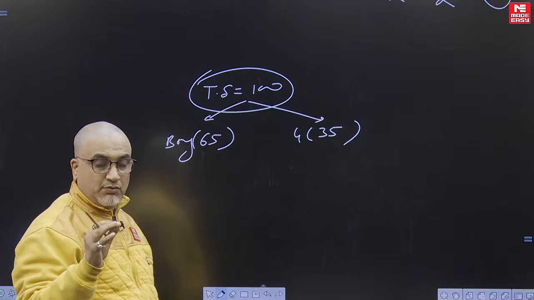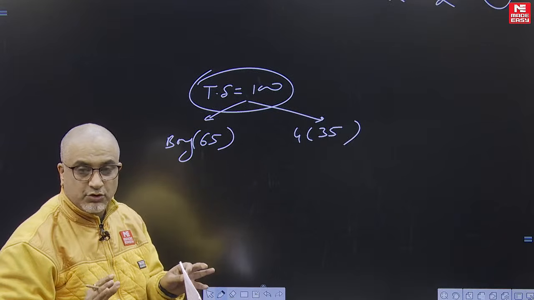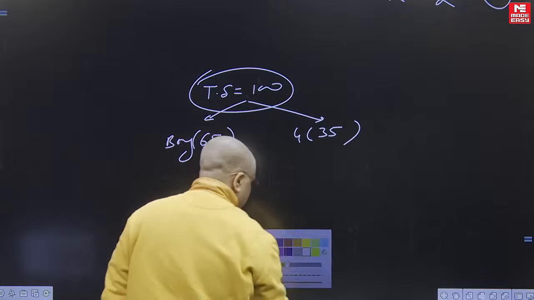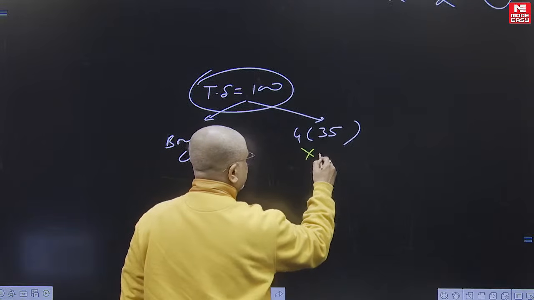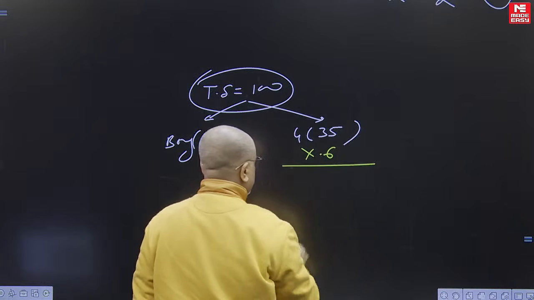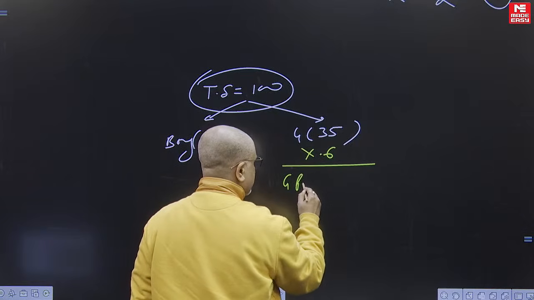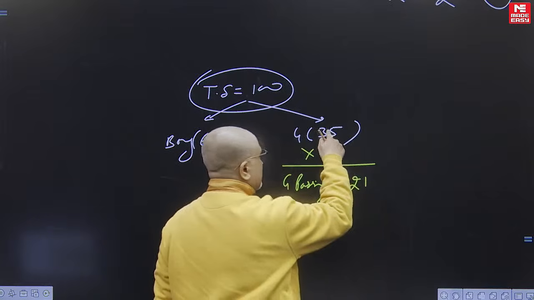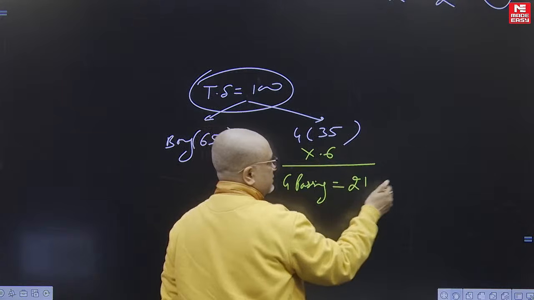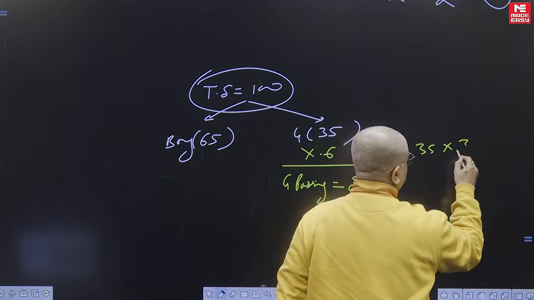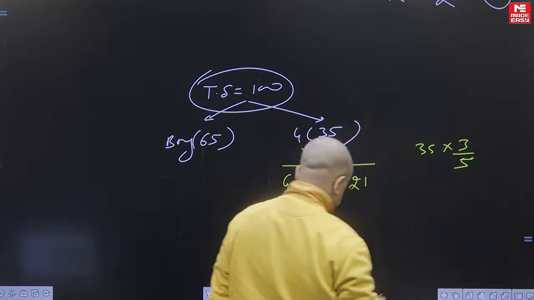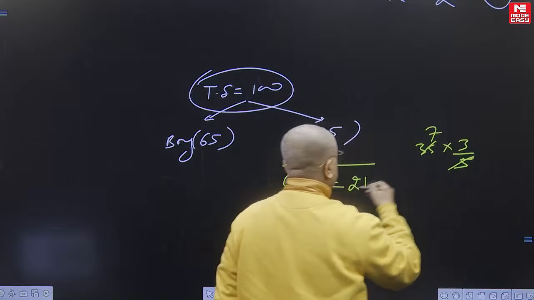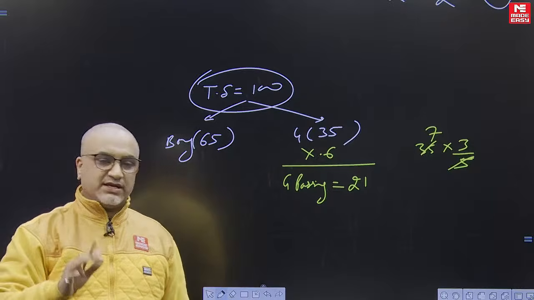One more piece of information was there, the message-based question which I got from the student. 60% means 0.6 of them passed the exam. So girls passing the exam is equal to 21. 35 into 0.6, or we can say 35 into 3 by 5, 7 into 3, 21 are the girls passing the exam.